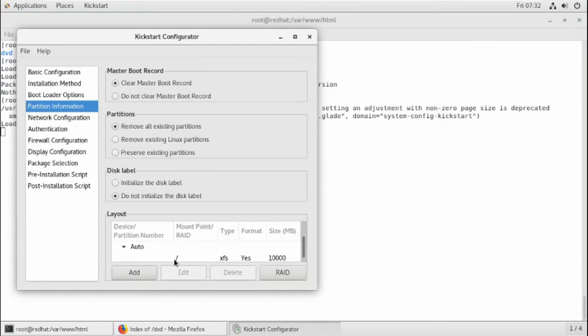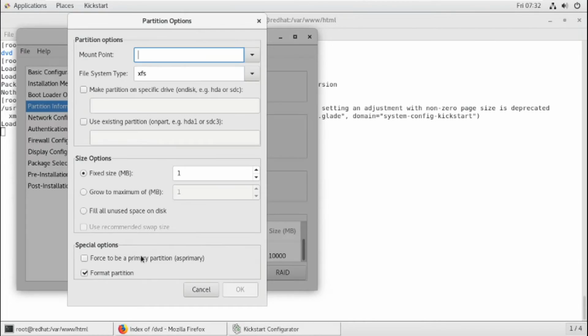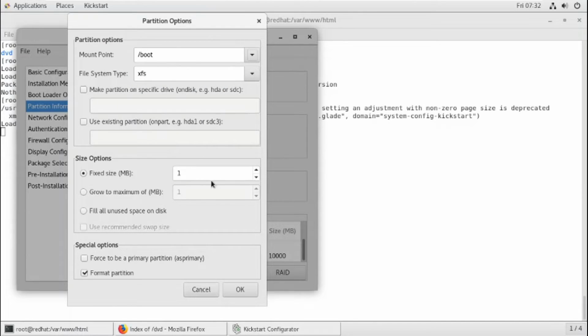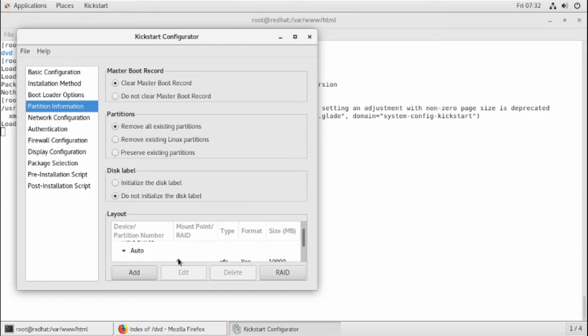First partition created. You can see one more is required, that is boot. So in boot you can just mention 300 MB or 400 MB. 300 MB is enough. Okay, then click on OK. These two are enough. If you want to create some swap partition, you can do it.